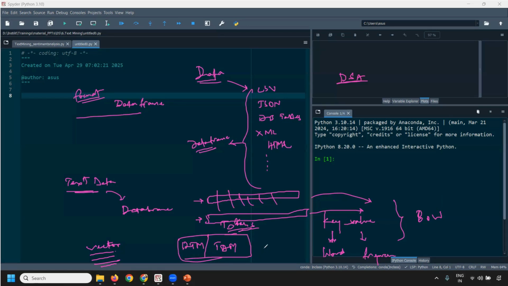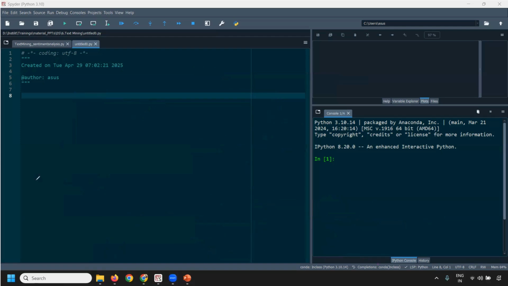So this is the underlying truth, whether it is image data, whether it is an audio file, right? Whatever the format of the data is, whether the data is structured or unstructured, we need to do data manipulation and ensure the data is in an organized fashion so that our computers, that is, the software that we are using, are able to read the data and process it. Process again means nothing but we have a predefined set of algorithms that are available in Python. We should be able to use them to process our data, do some computations on that particular data.